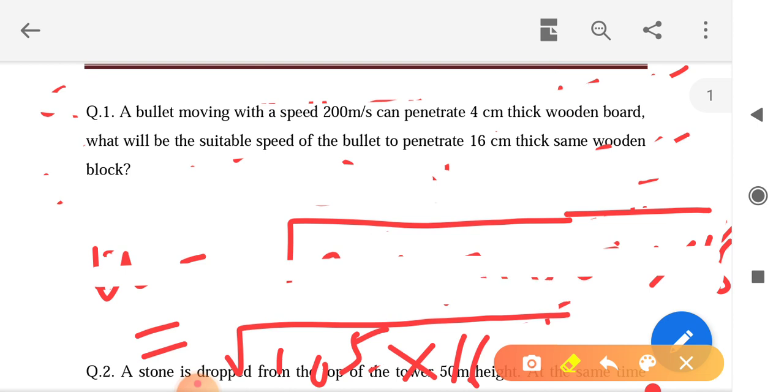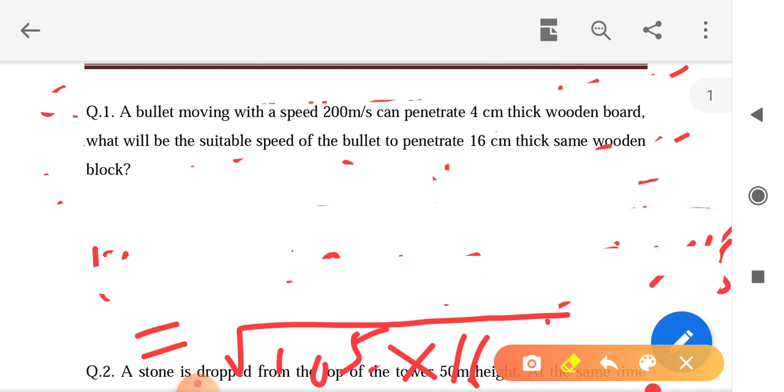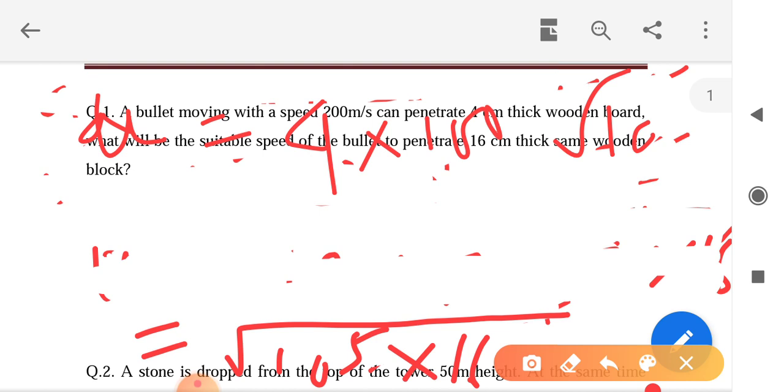So you just put the value, u equals 4 into 100 root 10.